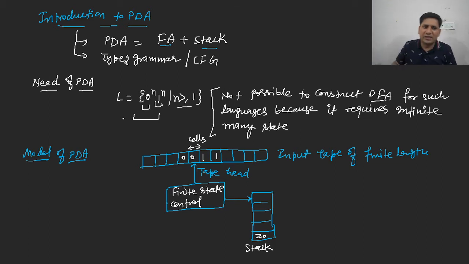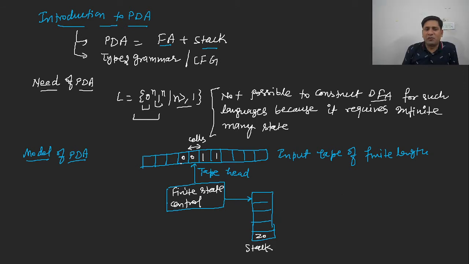So basically this is the model of PDA. Now let us understand the tuple, its representation, and along with the representation we will also discuss string acceptance by PDA. Then we will start the construction of a PDA with a small example like L equal to 0 to the power n 1 to the power n. Is it clear to everybody? So this is the model, and let us see how it works.